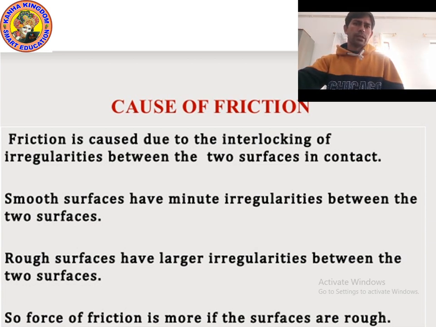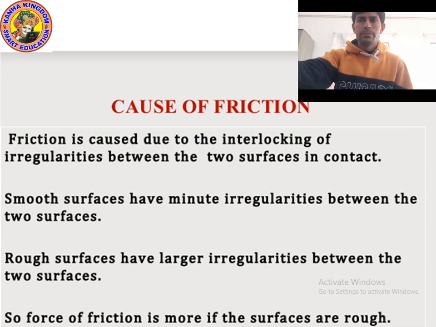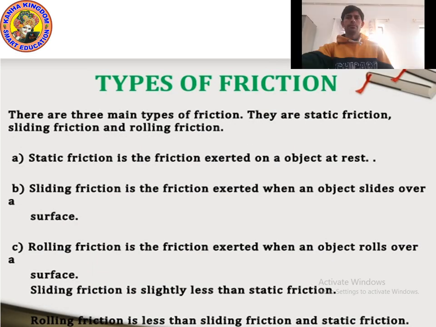Now kids, let's see the different types of friction. Let's move on to the next point: types of friction.